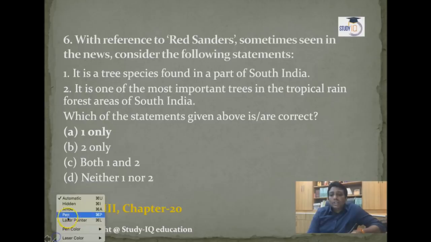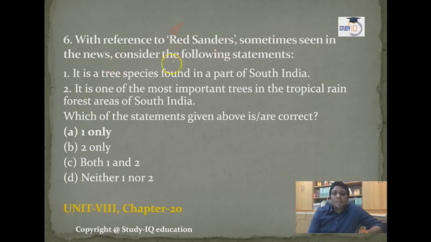That is the question that came on red sander. With reference to red sander, sometimes seen in the news, consider the following statements. It is a tree species found in parts of South India. Definitely it is growing there.